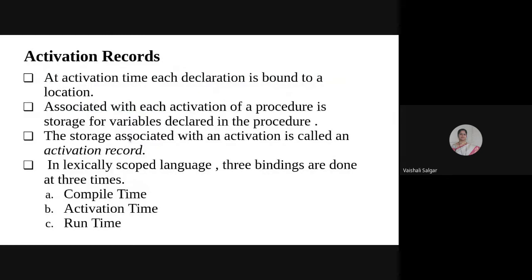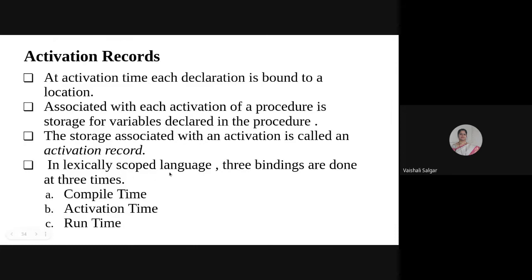So whenever the procedure is called, my system will maintain an activation record, the current state of that particular caller program. At activation time, each declaration is bound to a location. So just now, as I said, declaration means whatever be the memory location, it is going to be bound to that particular location. Associated with each activation of a procedure is the storage for a variable declared in the procedure. So just now, as I mentioned, the local variables of that procedure are getting associated. The storage associated with an activation is called an activation record.